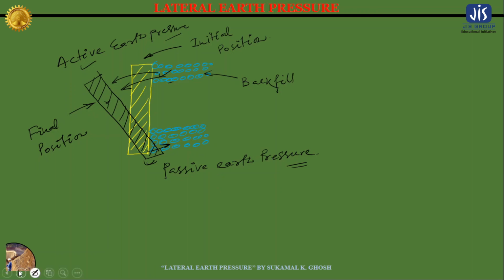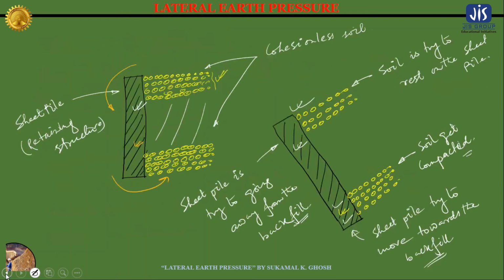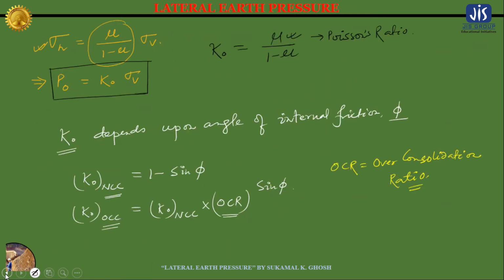Now you may remember that we have derived that the lateral earth pressure at rest condition, P naught, is equal to K naught into sigma V. It means the lateral earth pressure at rest is equal to the coefficient of lateral earth pressure at rest into the vertical stress.